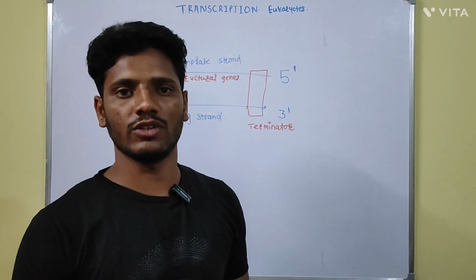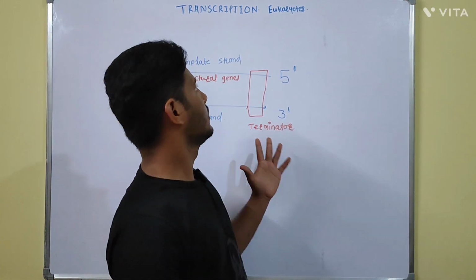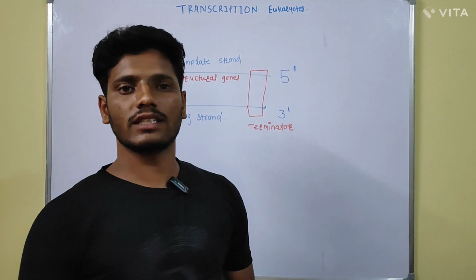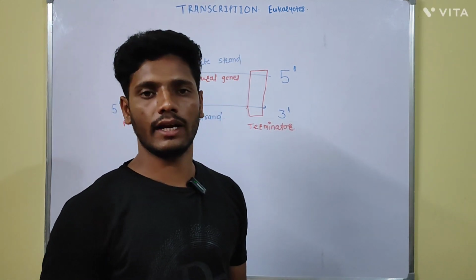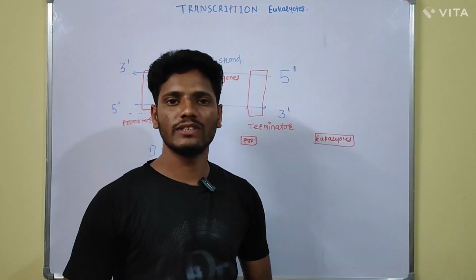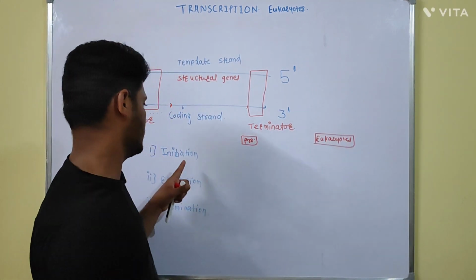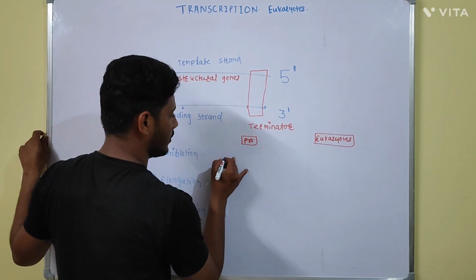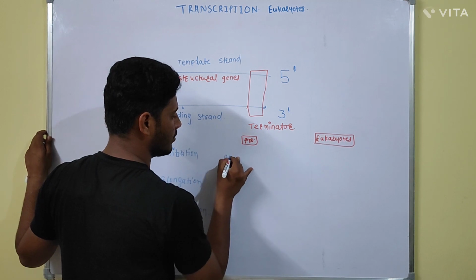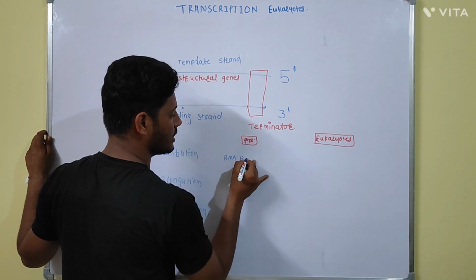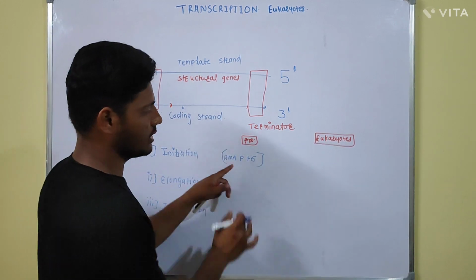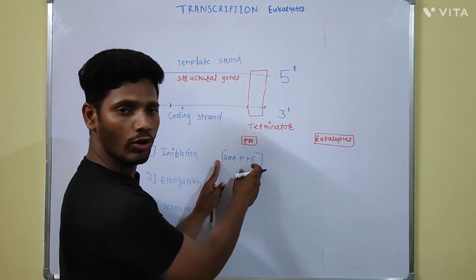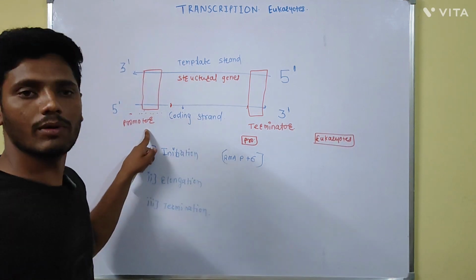Now the actual process of the transcription in the eukaryotes. The transcription process involves initiation, elongation and termination. We have seen in the prokaryotes, the initiation starts when the RNA polymerase enzyme plus sigma factor, called the holoenzyme, binds to the promoter region.